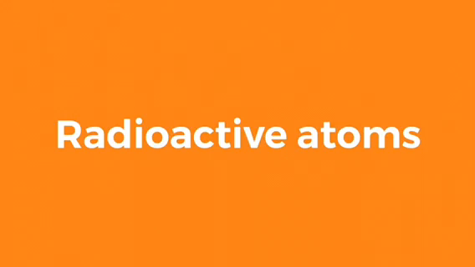And if an atom reaches a limit, which is more than 83 protons, it becomes radioactive, meaning it releases radiation. It goes through a process called radioactive decay because the strong nuclear force can't hold the nucleus together, since it has too much weight and too many protons and neutrons, and it just decays. We'll get to that in our next video.